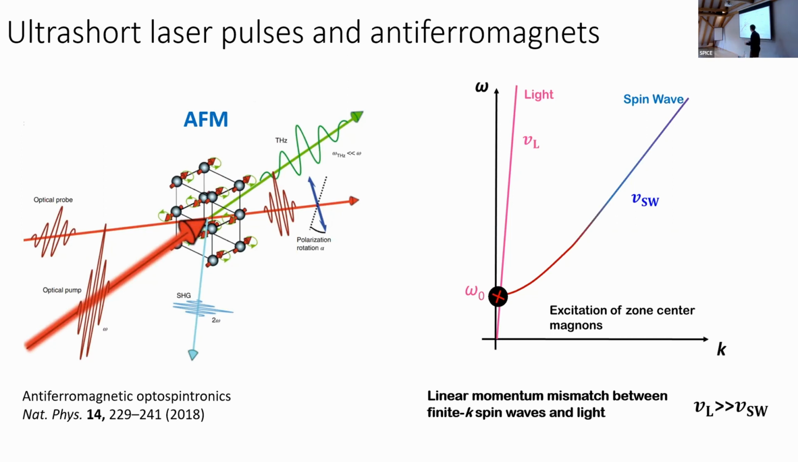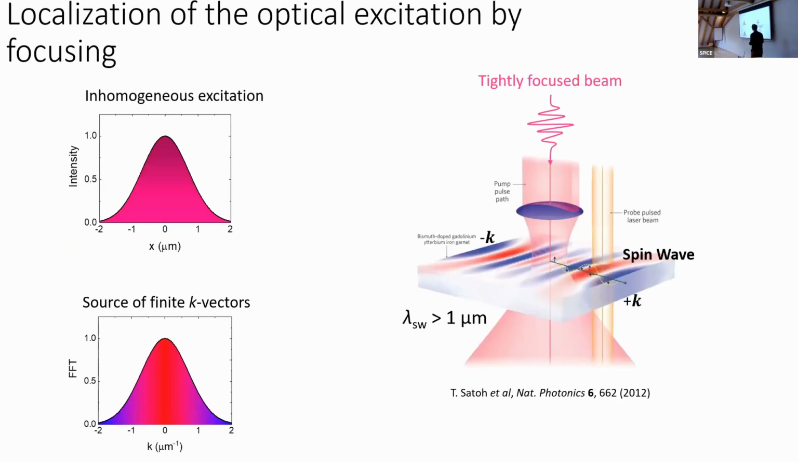So how to solve this problem? One way is to make some kind of inhomogeneous excitation. If you localize your excitation, then such an excitation can serve as a source in reciprocal space. It can serve as a source of finite k vectors. And indeed, a similar experiment has been performed on yttrium iron garnet, where people focused light tightly and then saw propagation of ferromagnetic magnons. I'm pretty sure that the same experiment can be done on an antiferromagnet.